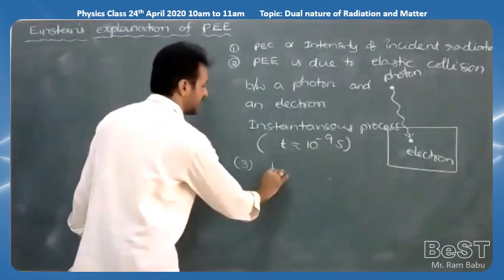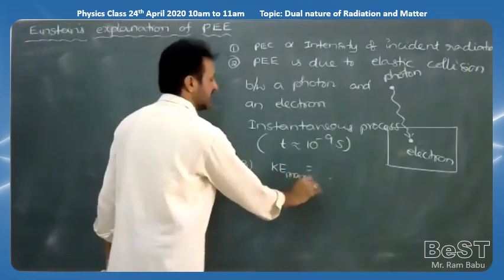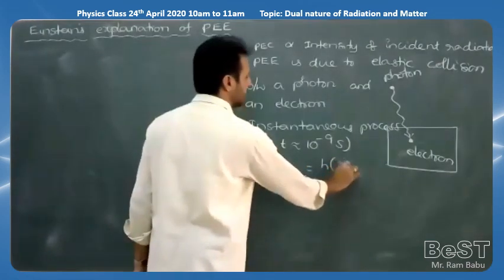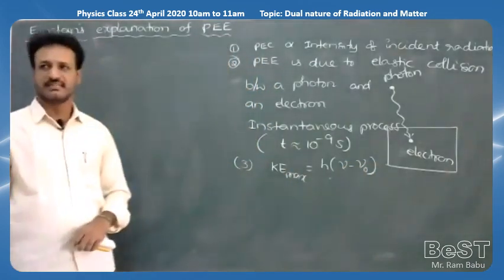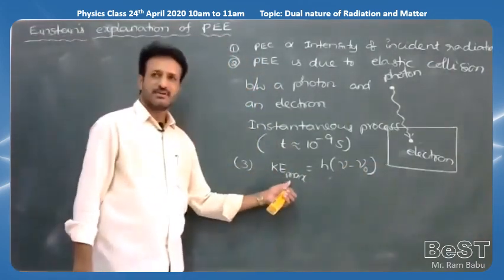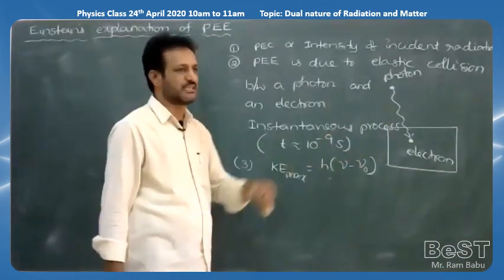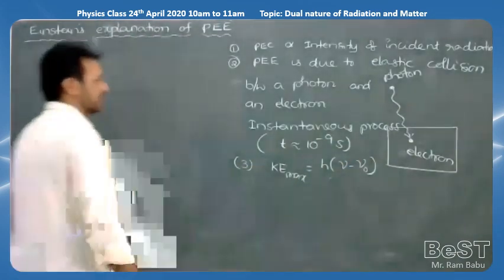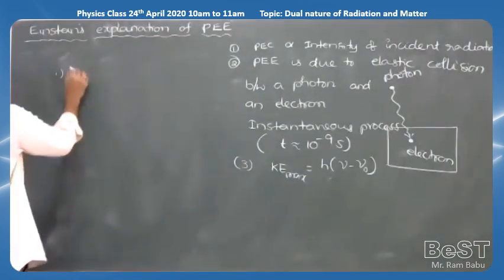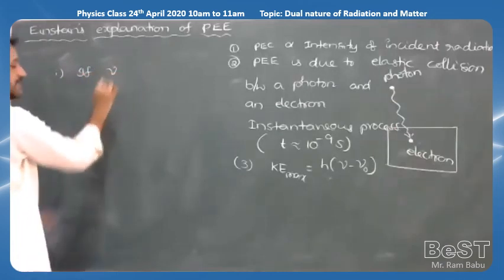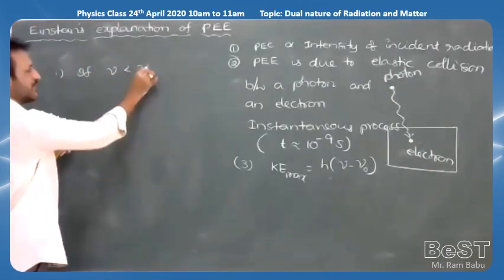We have the formula KE maximum is equal to h into nu minus nu naught, and half mv square is equal to h into nu minus nu naught. So check in this case. For example, the frequency of the incident photon nu is less than the threshold frequency.